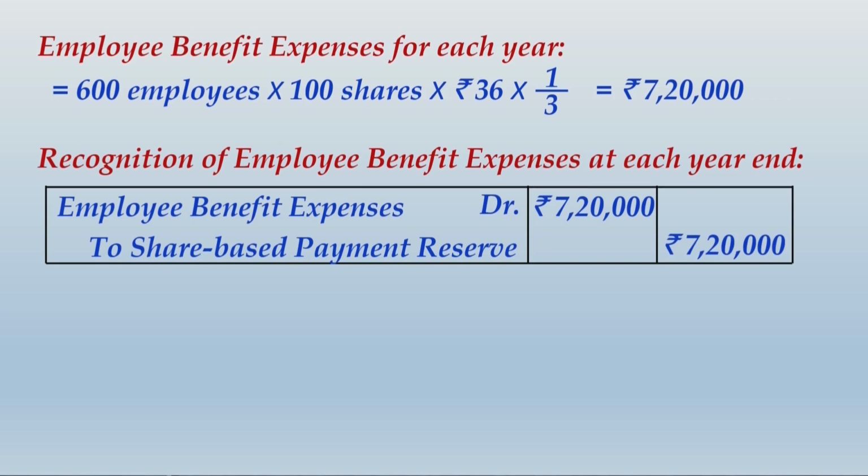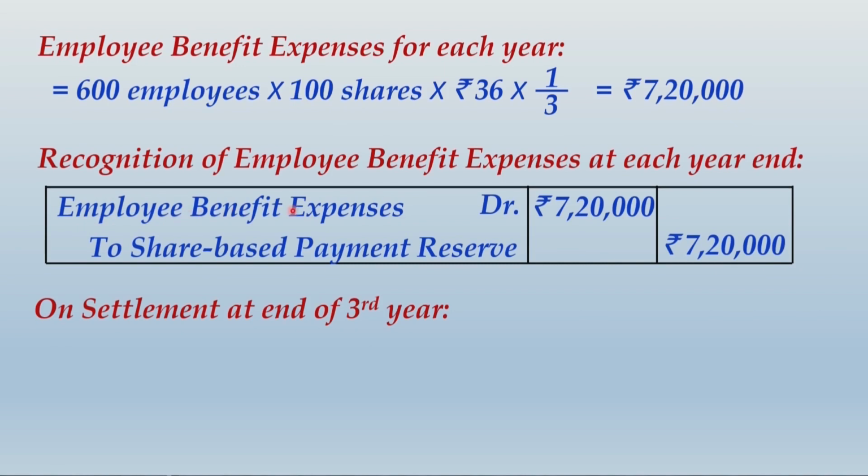Now passing similar entry at end of each year will make the total accumulation to 21,60,000, correct, over a 3-year period, and then we finally arrive at the settlement date, which we can also call as the vesting date, which is by end of 3rd year. So as I mentioned, 7,20,000 multiplied by 3, which will be 21,60,000, will be the total value accumulated in this share based payment reserve, one side.